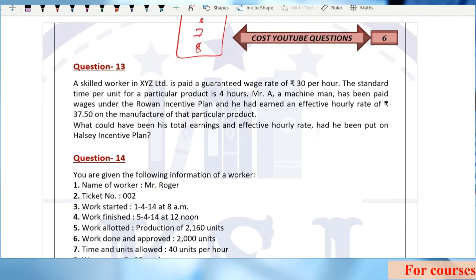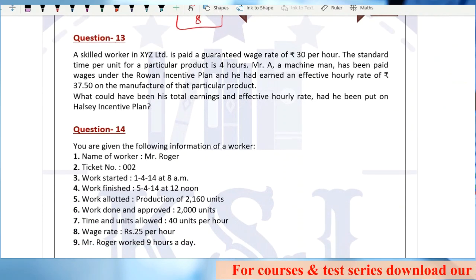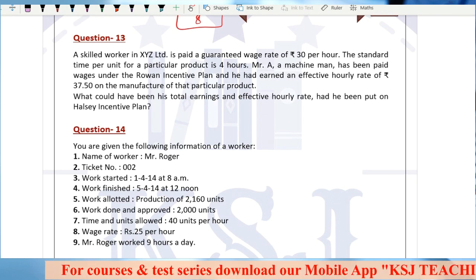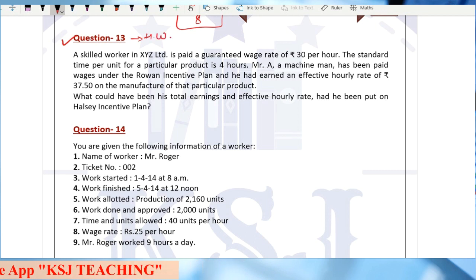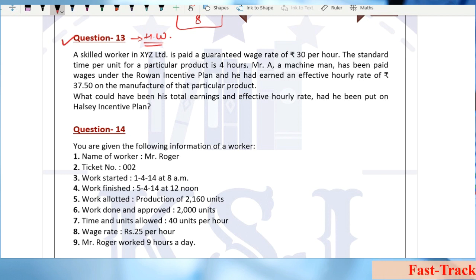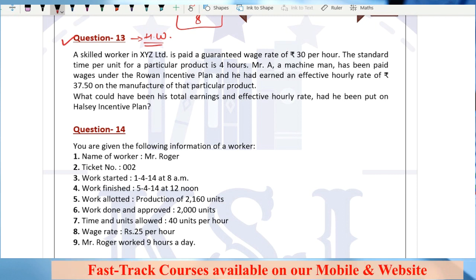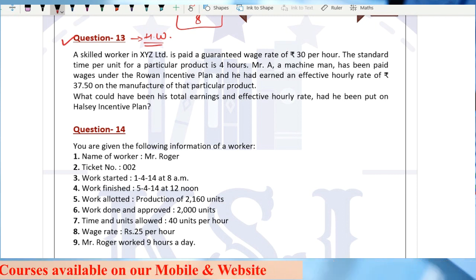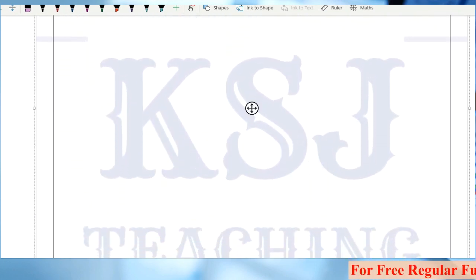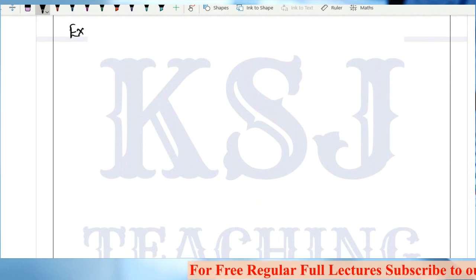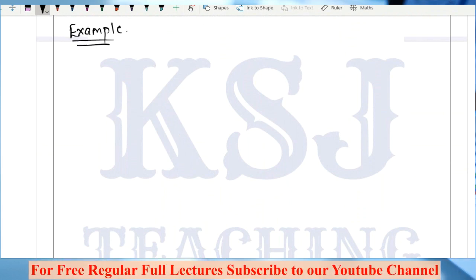Now, coming to question number 13. For question number 13, I'll be taking one very simple example and I'll ask you people to solve this as homework. I'll be giving this as homework, but don't worry, right? For this homework, you have to give the answers in the comment box, and I want each one of you to comment in the comment section what is the answer for this question number 13. Before you do that, I'll be taking up the example with you people. Okay. Let's do it. I'll be taking up one example, right? So it gets easy for you people to solve question number 13.